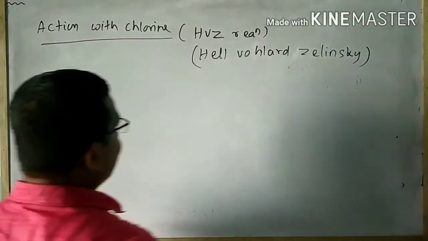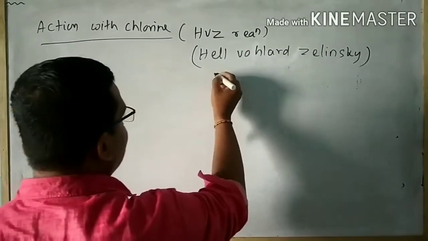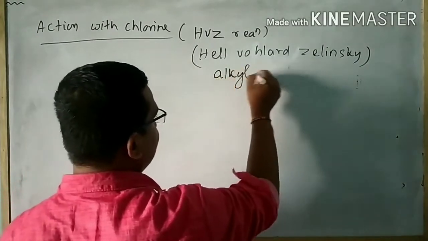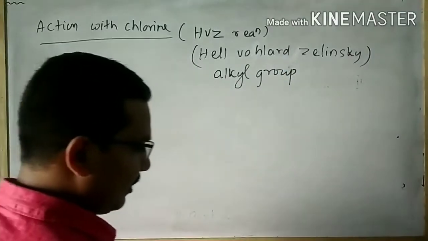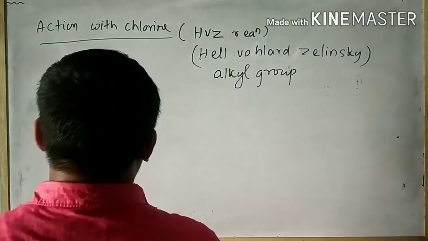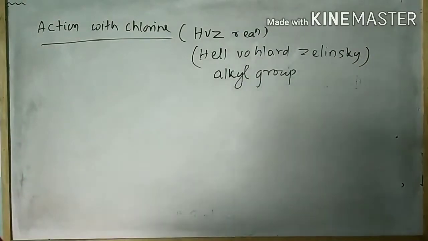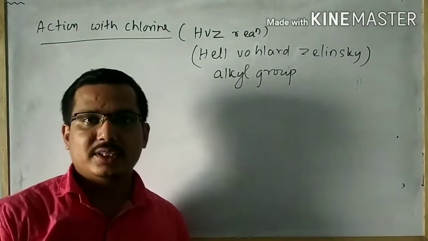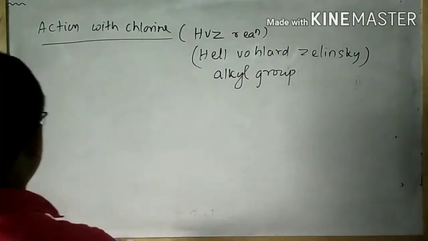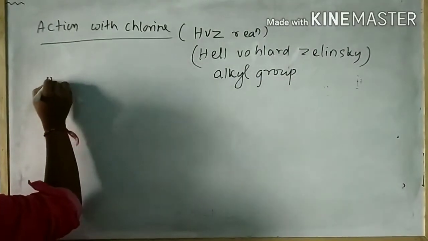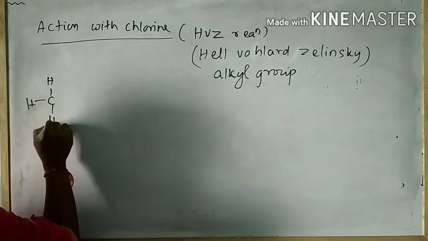This reaction generally takes place due to the alkyl group present in the carboxylic acid which contains alpha hydrogen.